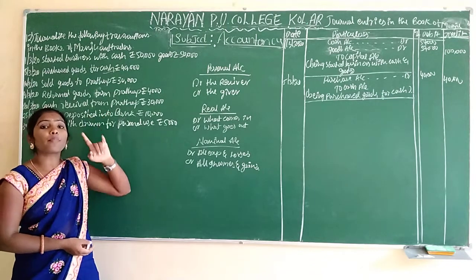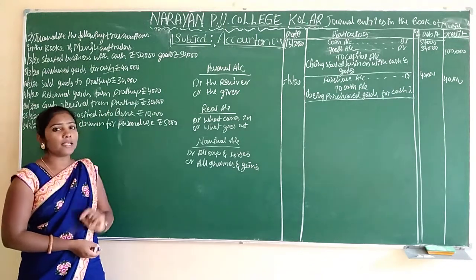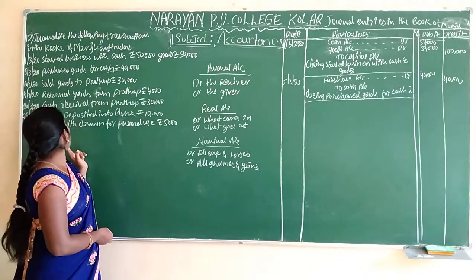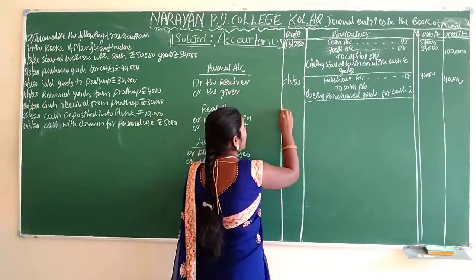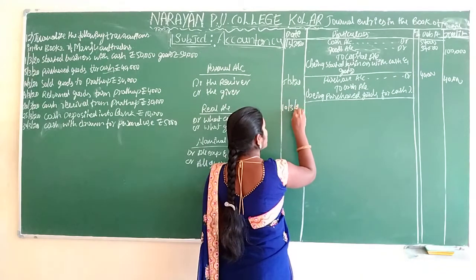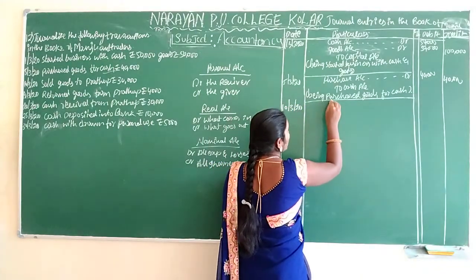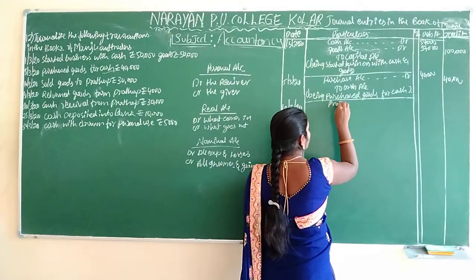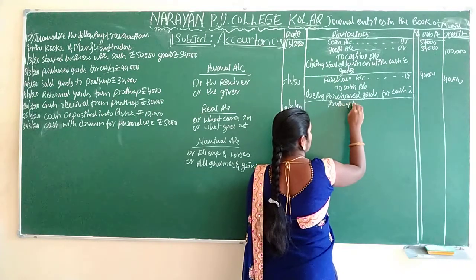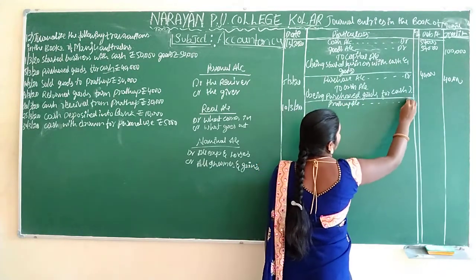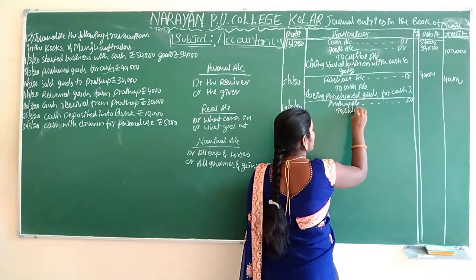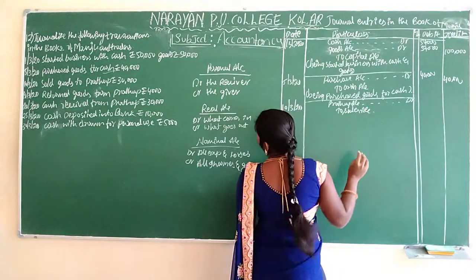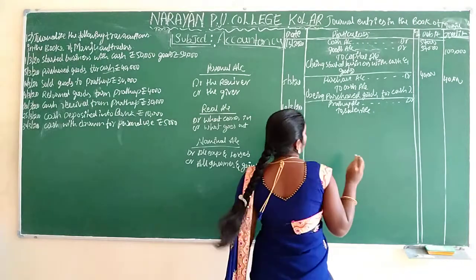What's the entry? Pratap account debit to sales account. What's the date here? 10/3/2020. Pratap account debit to sales account. How much amount is there here? 30,000 rupees.